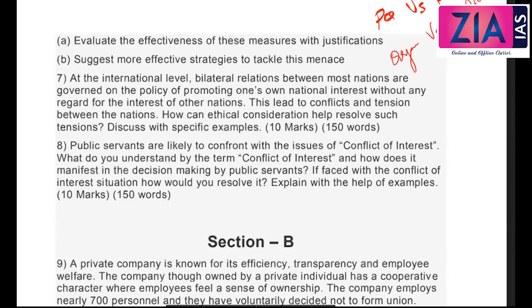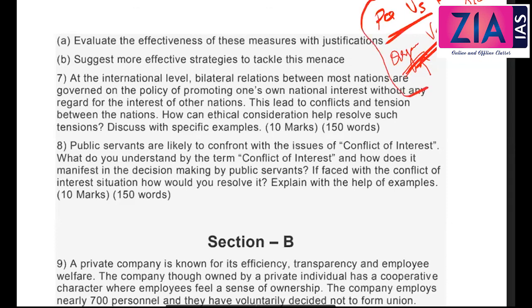Whether you have to protect the interest of the organization or you have to go for the public, when hazardous waste is discharged to the river. I hope you can remember that. That is one example that you can write, public versus private interest. This is how you can see the conflict of interest.